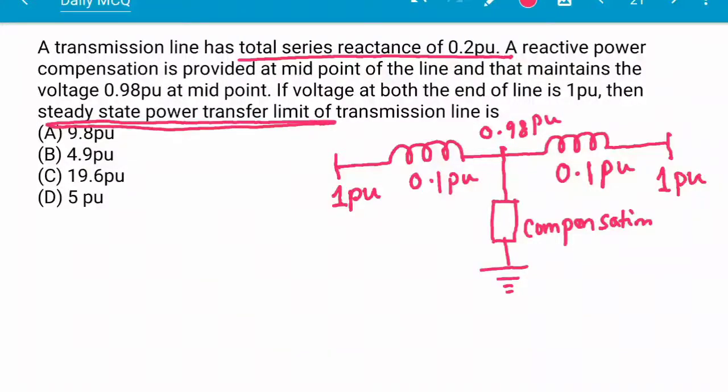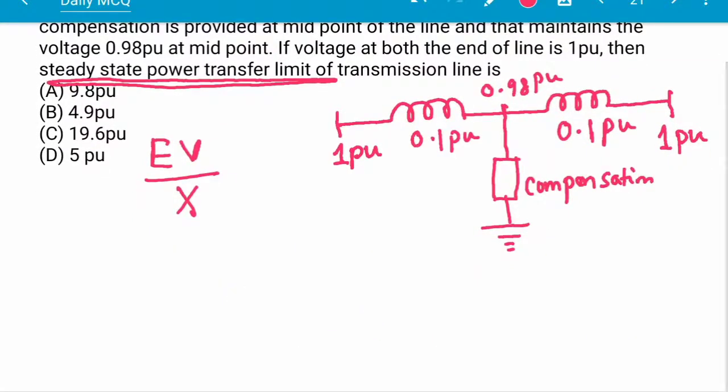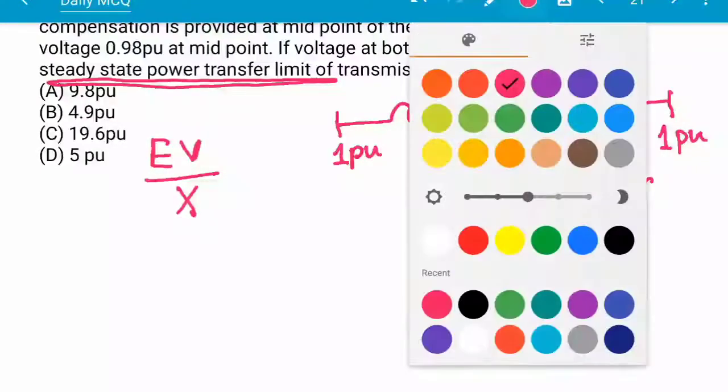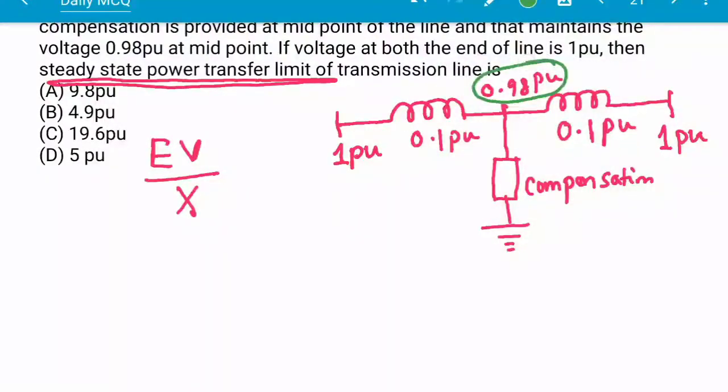One thing you have to remember is that in power system questions like these, one question is very important, that is regarding the steady state power transfer limit, and the formula is given by EV by X. X is the total reactance of the line, but here there is a twist in this question, because here the total line is not maintaining a constant voltage. At the midpoint the voltage is lower, so we have to consider the lower part.